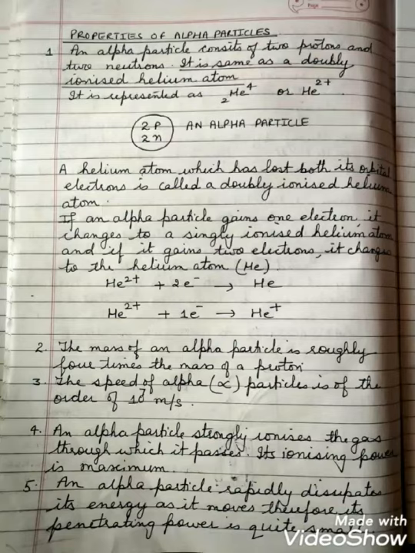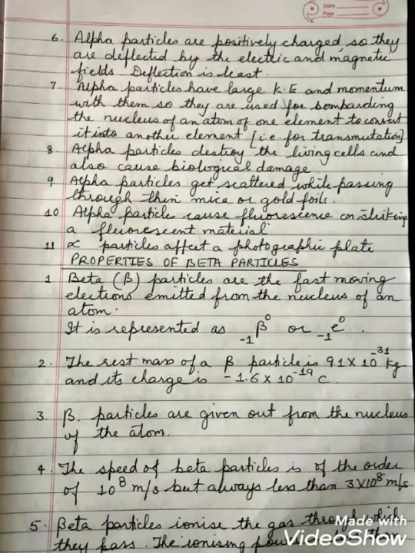If an alpha particle gains 1 electron, it changes into a singly ionized helium atom, and if it gains 2 electrons, it will change into a helium atom, and this has been shown by the reactions. The mass of an alpha particle is roughly 4 times the mass of a proton, and the speed of alpha particles is of the order of 10 to the power of 7 meters per second.